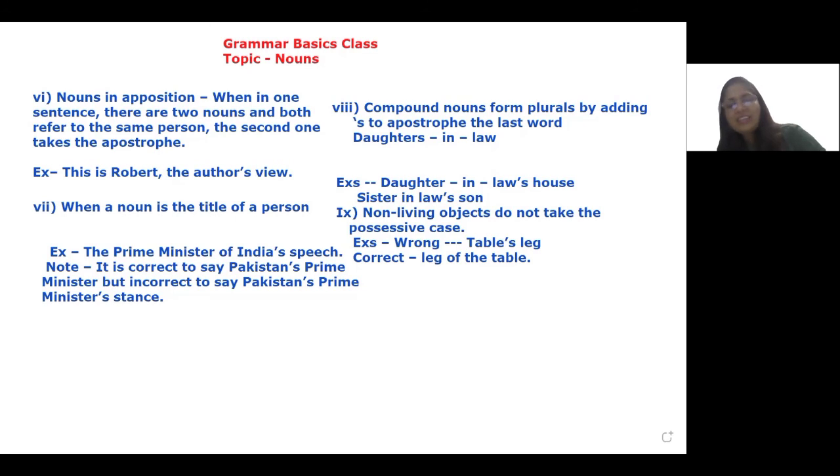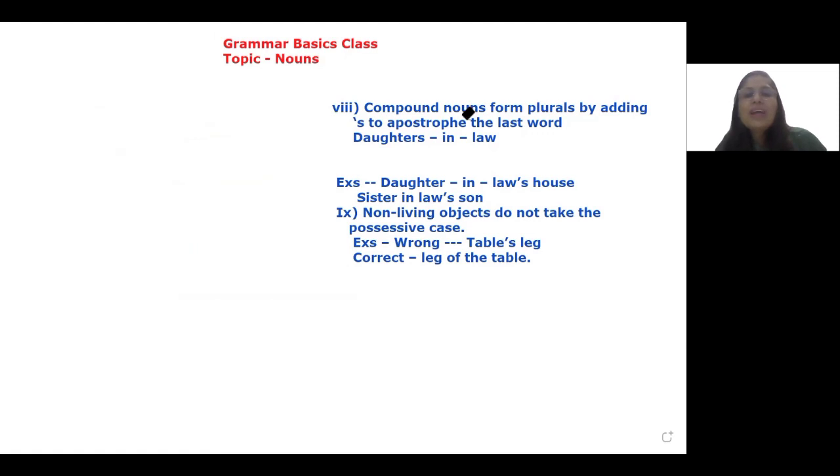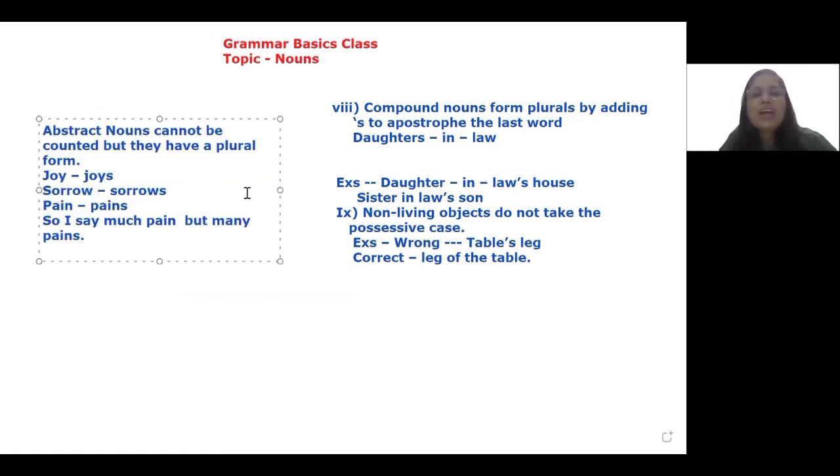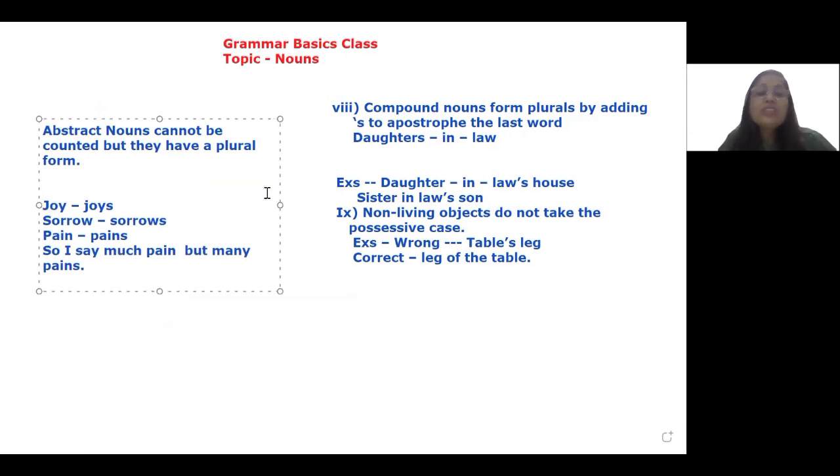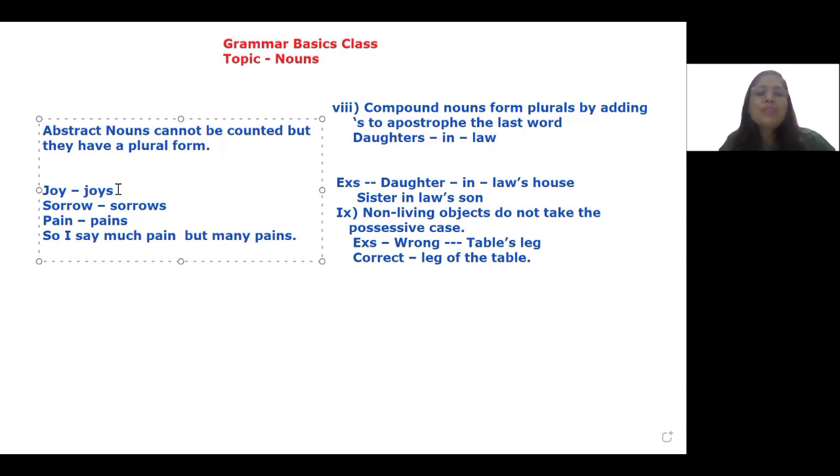I will end my class by telling you this last one thing, and that is about the plural in abstract nouns. Abstract nouns cannot be counted, but they can have a plural form. For example, some of them. Many joys, many sorrows, many pains. So I can use them in both the ways. Joy, joys, sorrow, sorrows, pain, and pains.